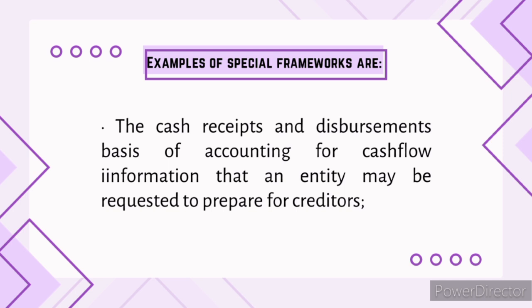So the second bullet is the cash basis of accounting. It is a financial statement prepared based solely on the cash receipts and disbursements. This framework is often used when creditors and other stakeholders request cash flow information.